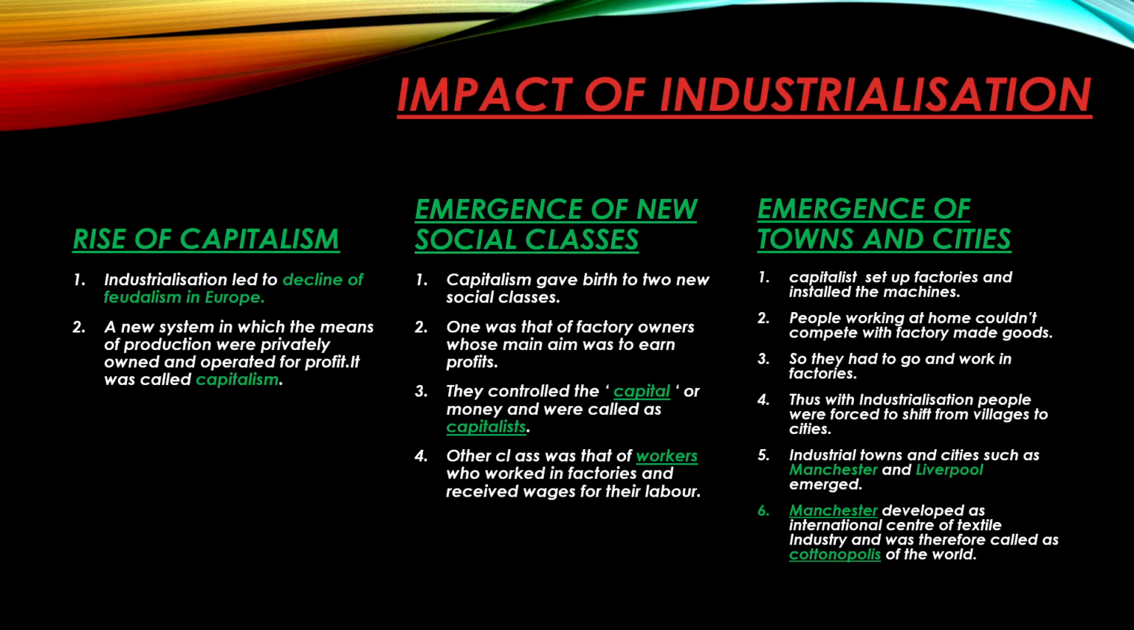Impact of industrialization. The first and foremost impact of industrialization was the rise of capitalism. So, industrialization led to the decline of feudalism. So, what was feudalism? In the middle period, there was a system in which the land of the entire kingdom was owned by the kings. However, the king would give some land to the lords or the nobles who would in return fight for them and support them whenever the king needed them. That was the system of feudalism.